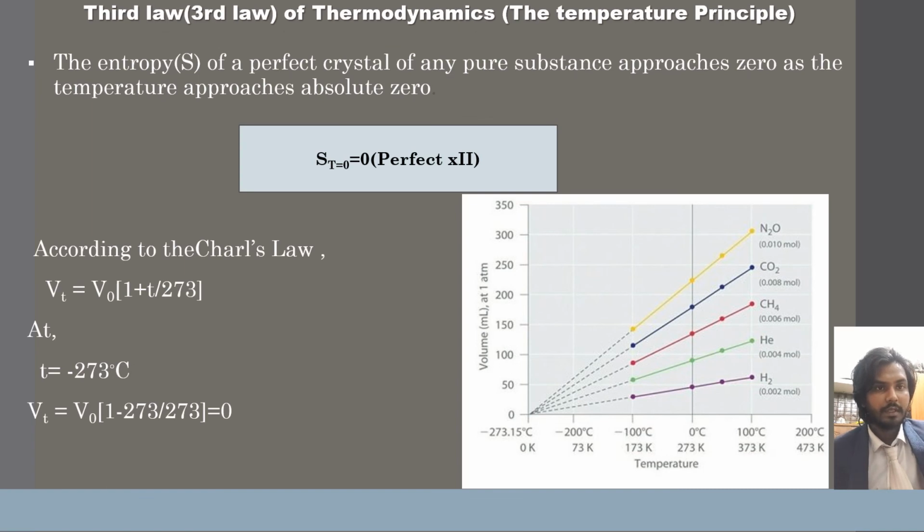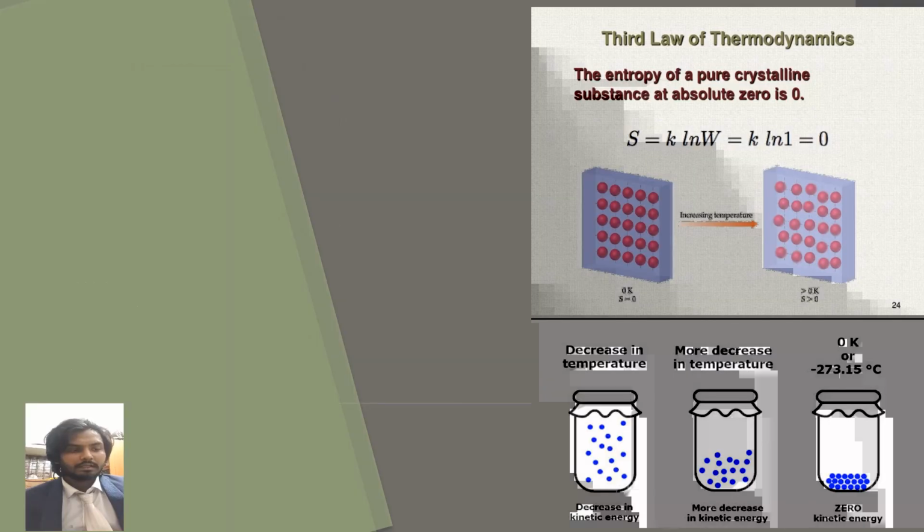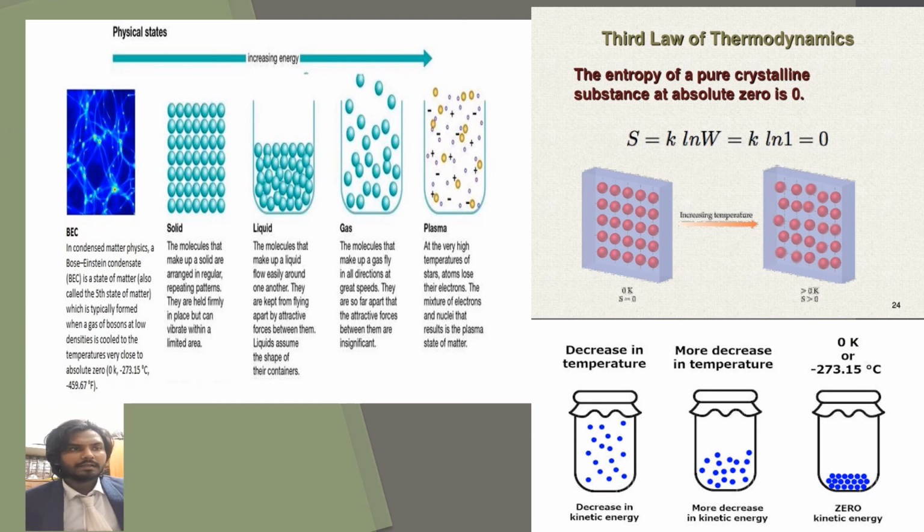Now I am going to the next slide, which is the third law of thermodynamics. The entropy of a perfect crystal of any pure substance approaches 0 as the temperature approaches absolute 0. Now I am going to the next slide, where I attached some pictures about the third law of thermodynamics, shown graphically.